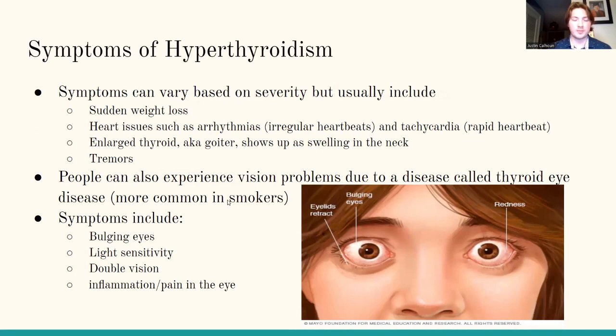People can also experience vision problems due to a disease called thyroid eye disease, which is more common in smokers. Symptoms include bulging eyes, light sensitivity, double vision, inflammation, and pain in the eye. And as you can see in the picture, they show some of these symptoms, such as the bulging eyes, redness, and the eyelids retracting.